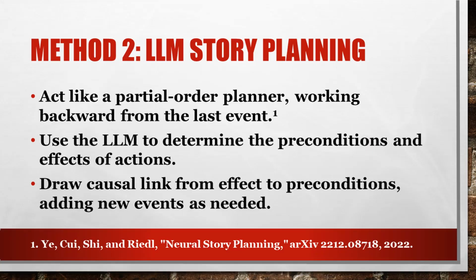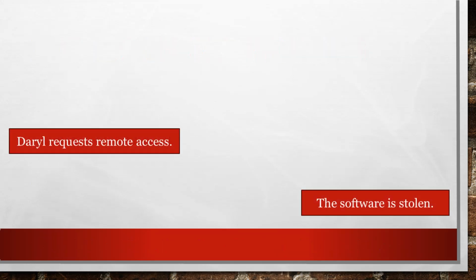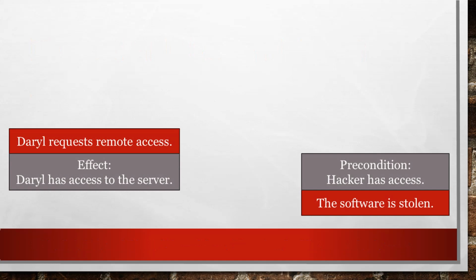Our second method follows the same steps as the planning algorithms we use for storytelling and plan recognition, but instead of using a formal logical model, it has a conversation with a large language model. We start with a list of events we know happened. We ask the large language model to list the preconditions that have to be true before each event can happen, and the effects each story event has on the world.